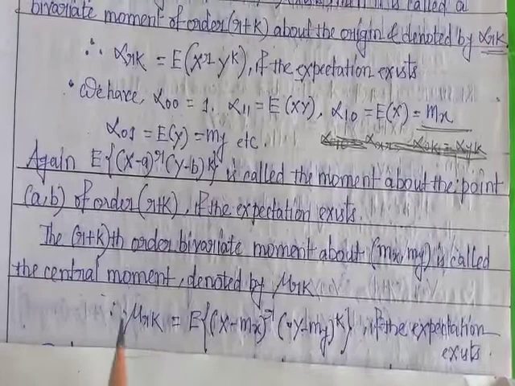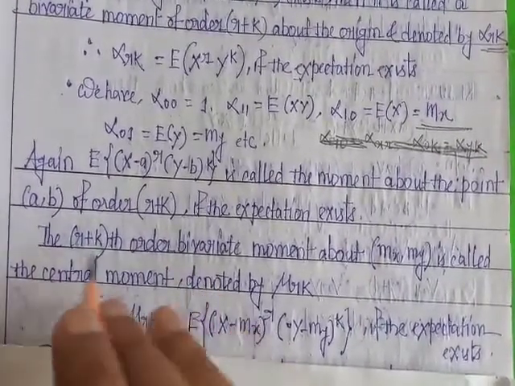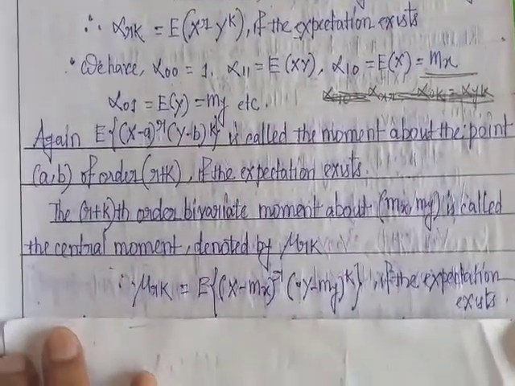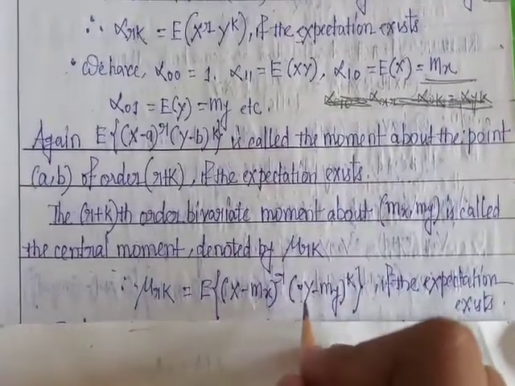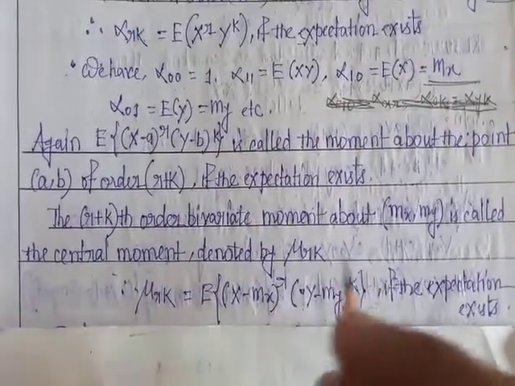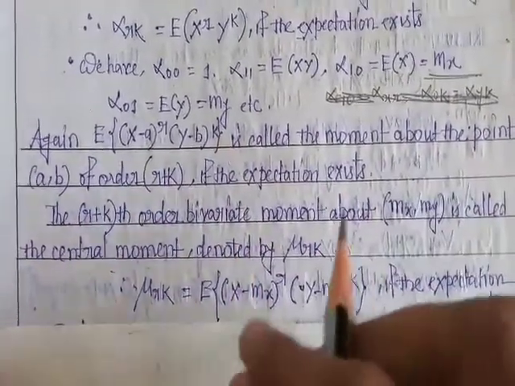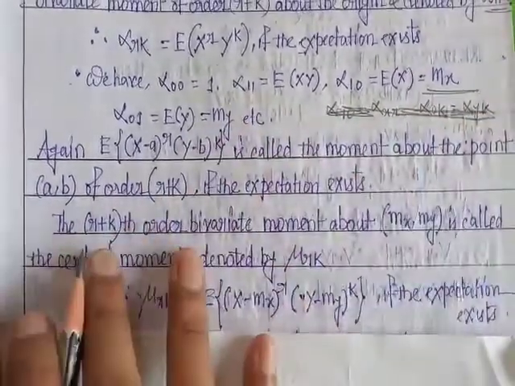So mu rk is the central moment of order r plus k, defined by the expectation of (x minus mx)^r into (y minus my)^k, where mx equals the expectation of x and my equals the expectation of y.